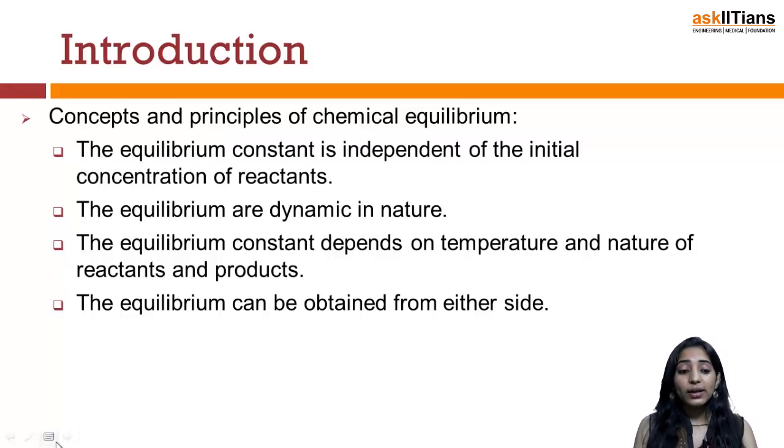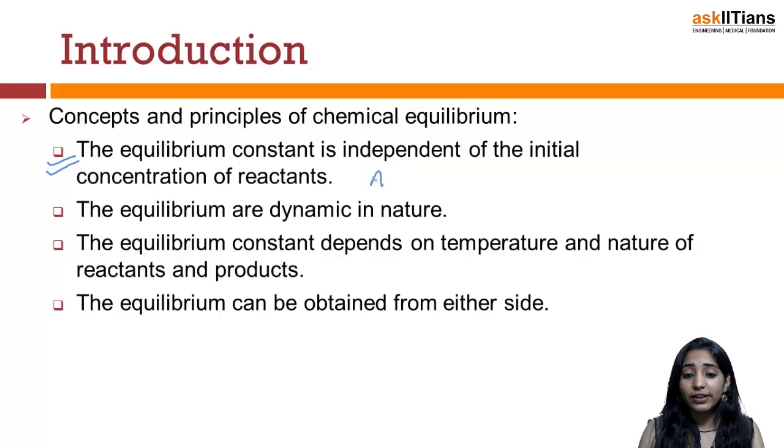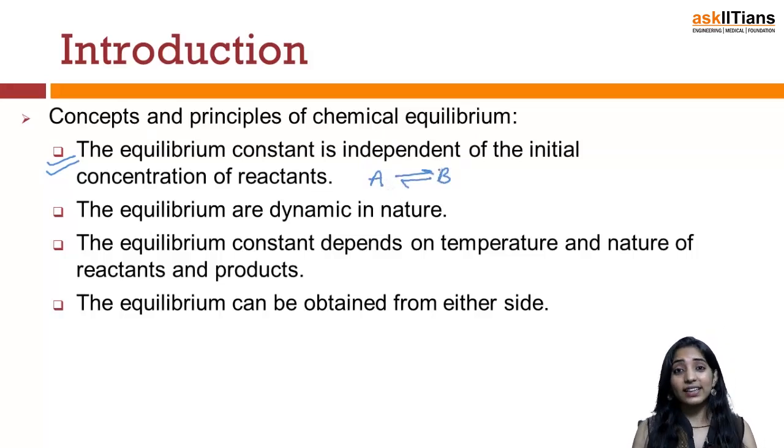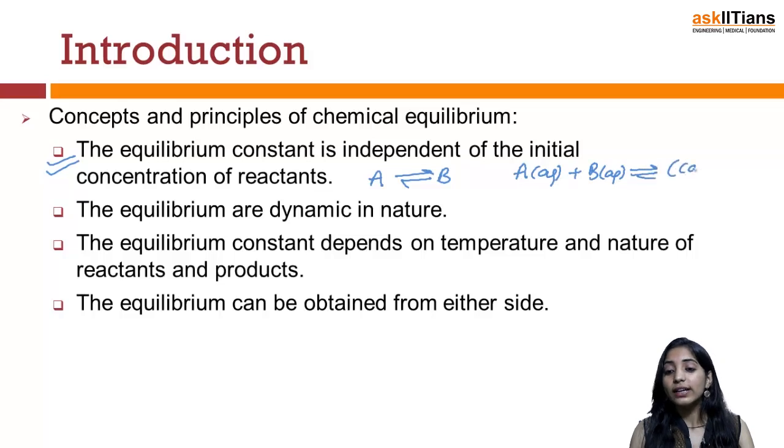So while doing chemical equilibrium, we simply say that the equilibrium constant is independent of the initial concentration of the reactants. Like in the case of physical equilibrium, we write a reaction, for example, A to B. Similarly, in the case of chemical equilibrium, I write the reaction A aqueous plus B aqueous, let's say it is getting converted into C aqueous plus D aqueous.